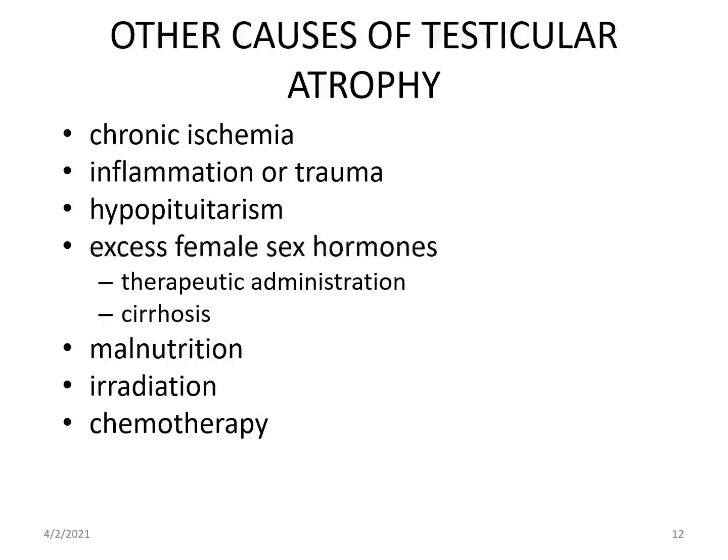In non-testicular causes, it may be due to chronic ischemia, inflammation, trauma, hypopituitarism, excess estrogen or female sex hormone, which may be either for therapy or in cirrhosis, malnutrition, irradiation, chemotherapy. And there are testicular causes also, that is total absence of testes or any mumps or orchitis and so on.